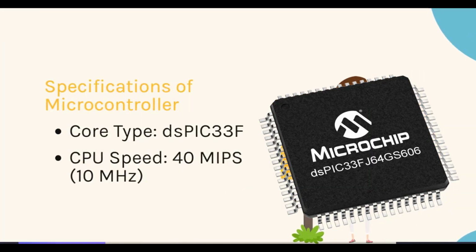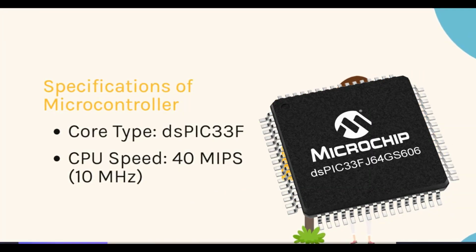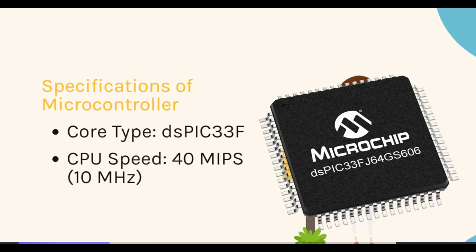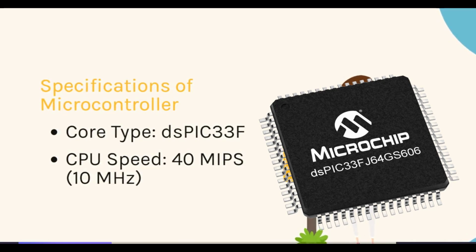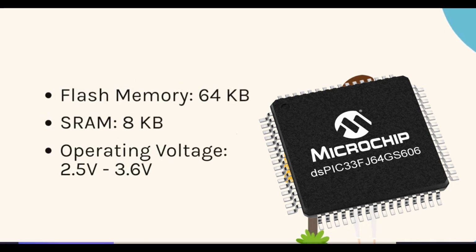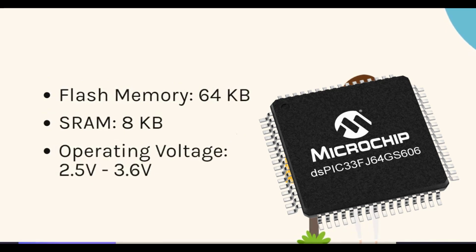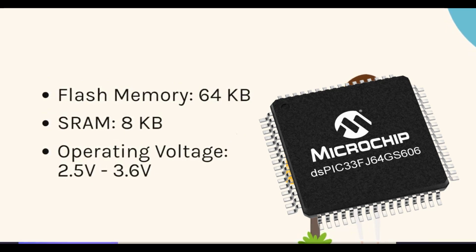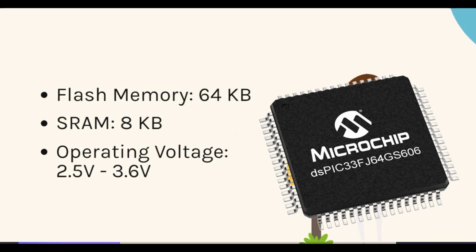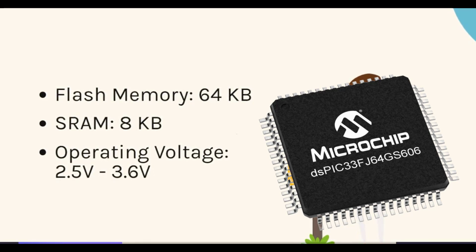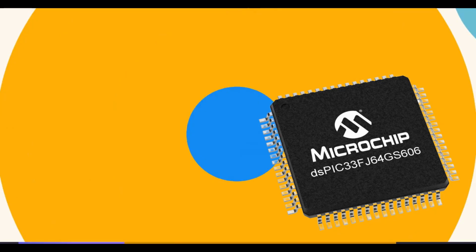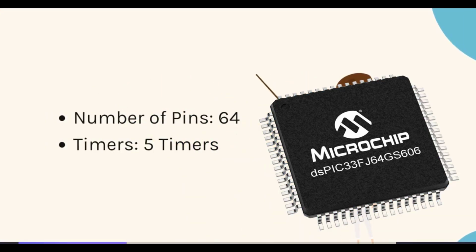Specifications of microcontroller. Core type, dsPIC33F. CPU speed, 40 MIPS, 10 MHz. Flash memory, 64 kilobits. SRAM, 8 kilobits. Operating voltage, 2.5V to 3.6V. Number of pins, 64. Timers, 5 timers.